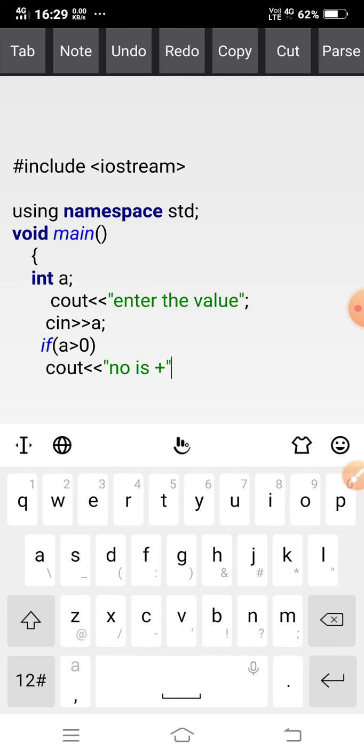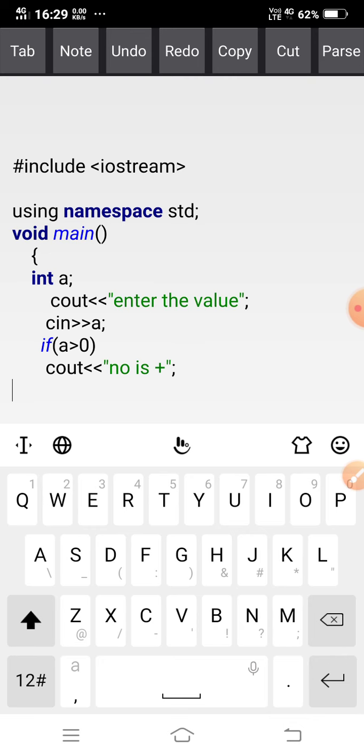Okay, this is my condition, and there is no else statement. So this is the condition: int a, cout enter the value, then it will scan the value, then the condition is if a greater than 0, then the number is positive.